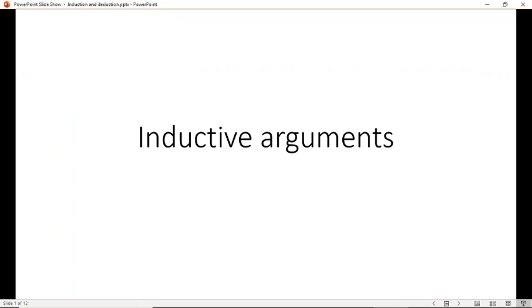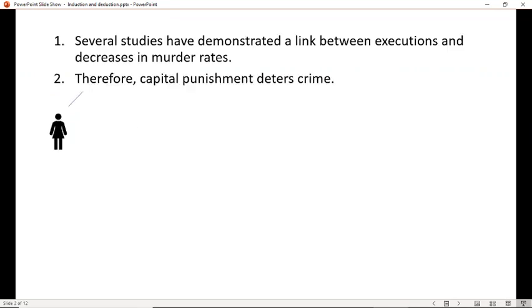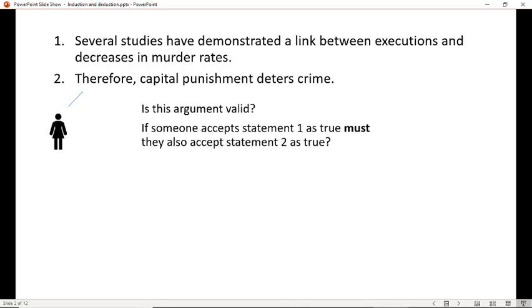Let's talk about inductive and deductive arguments, or induction and deduction. All right, we had this argument last time. Several studies have demonstrated a link between executions and decreases in murder rates. Therefore, capital punishment deters crime. Let's suppose this woman over here makes this argument, and we ask the question, is the argument valid?